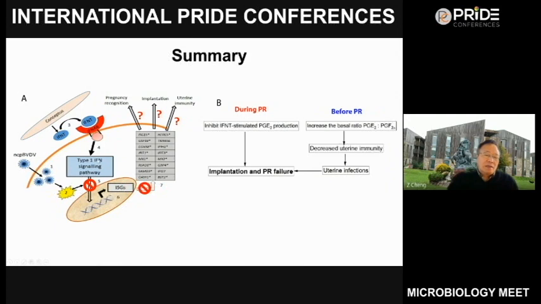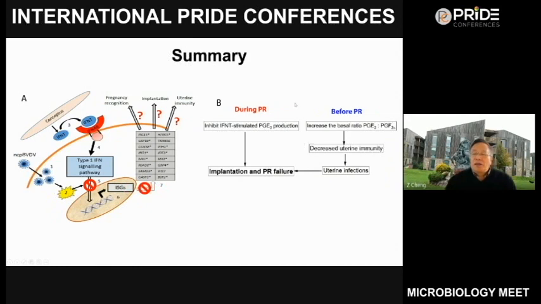It stopped the activation of the STAT1 and 2 pathway, and also inhibited the production of the ISGs. This led to a decrease in the number of pregnancy specific ISGs, so this led to the decrease of uterine immunity and the interruption of implantation, and it disrupted pregnancy recognition.